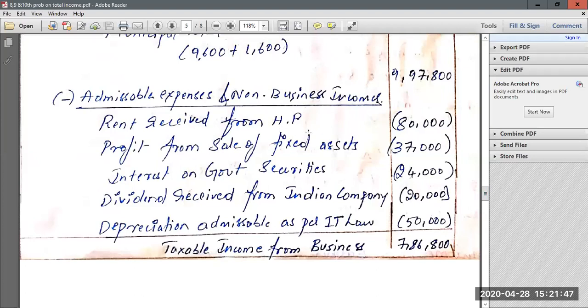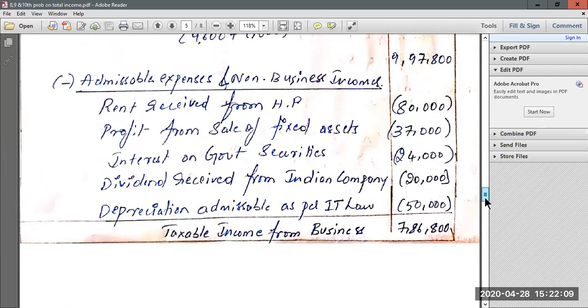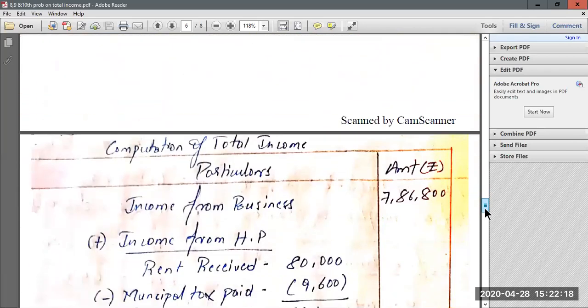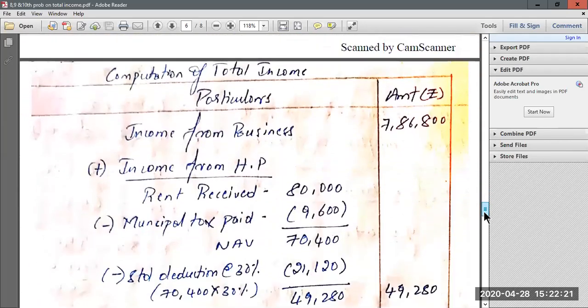So rent received from house property 80,000, and profit from sale of fixed asset 37,000, interest on government securities 24,000, dividend from Indian company 20,000, and depreciation admissible as per IT law 50,000. It is income from other sources, it is non-business income, so you have to deduct all these incomes. Then you will end up getting taxable income from business as 7,86,800. Now in this question they have also asked us to compute total income.